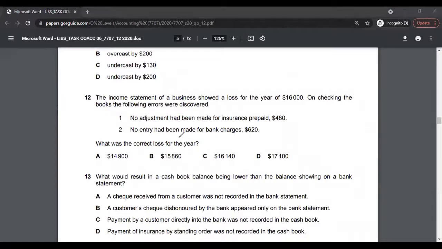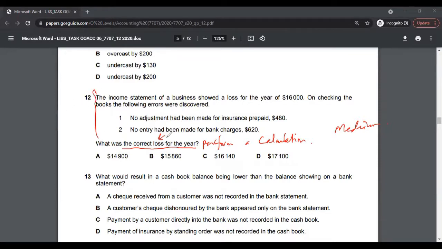Multiple choice 12. What was the correct loss for the year? You have to perform a calculation in this case. You have to calculate the correct loss for the company, which again would be a medium question, because it will take some time to understand and digest the information given here.